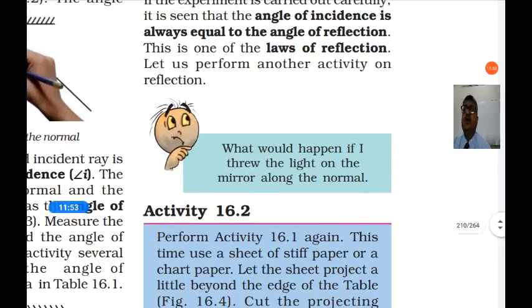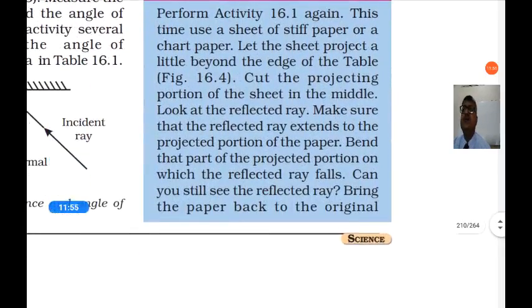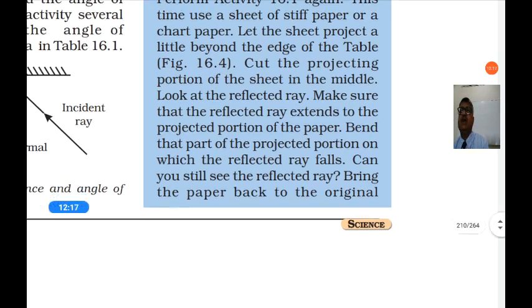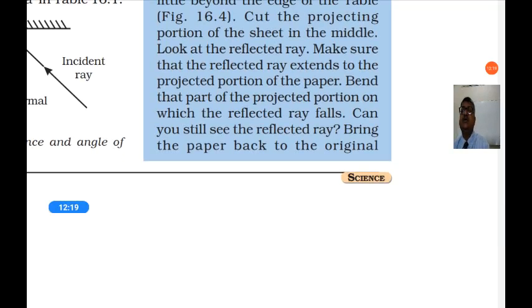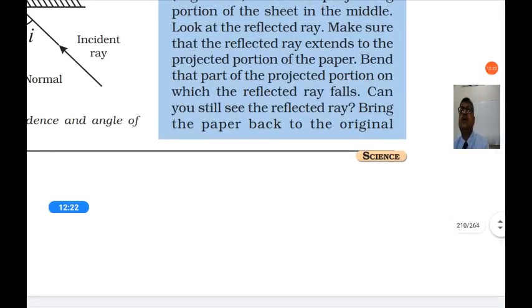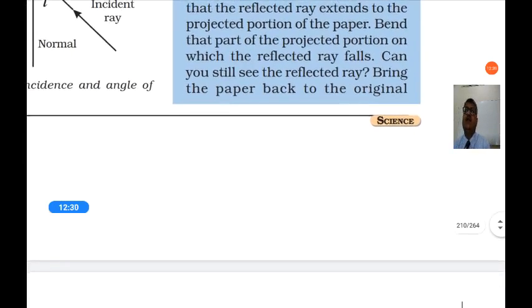Let us perform another activity on reflection. Perform activity 16.1 again. This time use a sheet of stiff paper or chart paper. Let the sheet project a little beyond the edge of the table. Cut the projecting portion of the sheet in the middle. Look at the reflected ray. Make sure that the reflected ray extends to the projected portion of the paper. Bend the part of the projected portion on which the reflected ray falls. Can you still see the reflected ray?